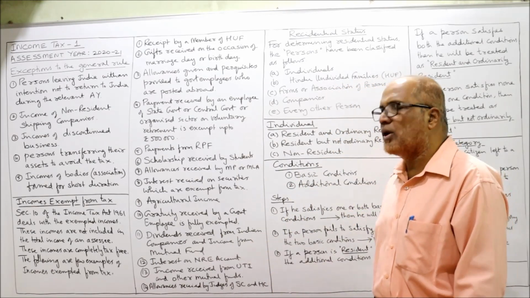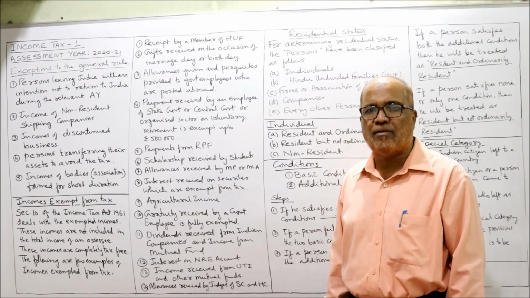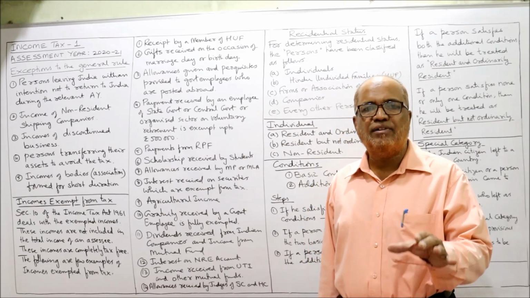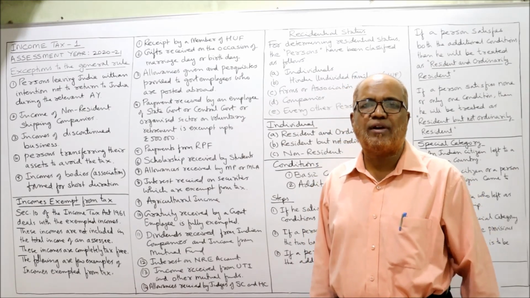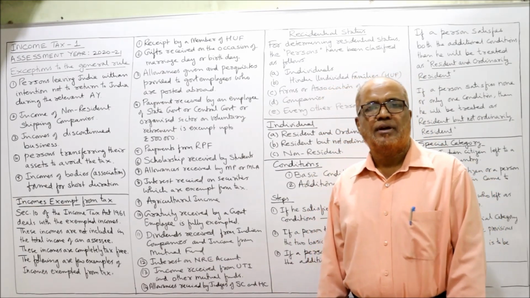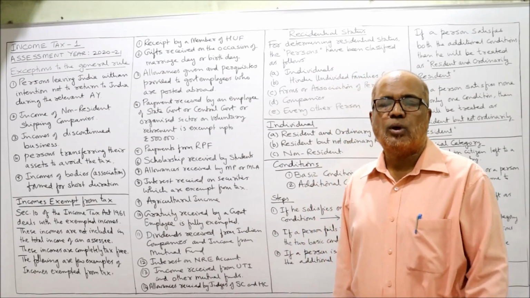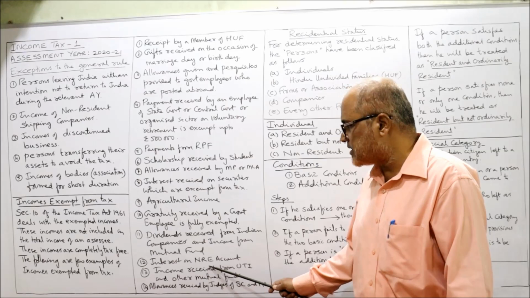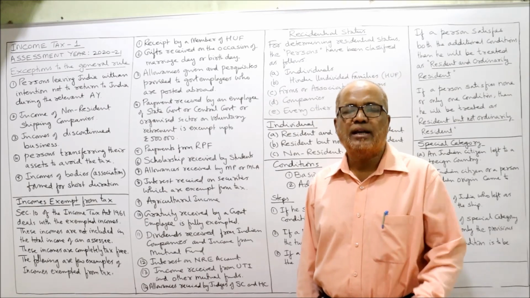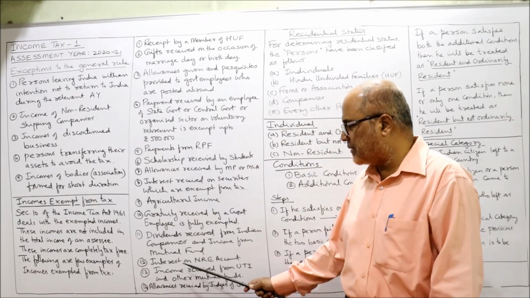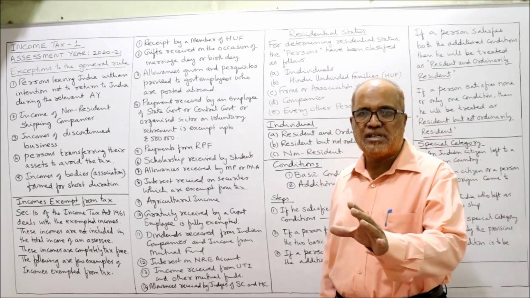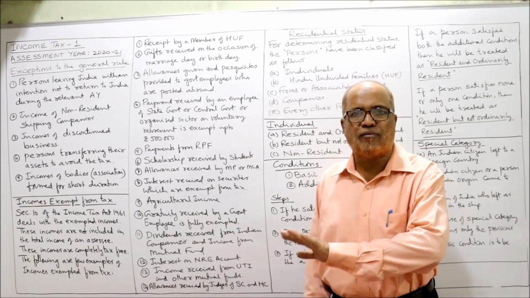Next, gratuity received by a government employee is fully exempted. Then dividend received from Indian companies and income from mutual funds. The dividend received from Indian companies and income received from units of mutual funds is fully exempted. Next, interest on NRE account, non-resident external account. The interest earned on an NRE account is exempted. Income received from UTI, Unit Trust of India, and other mutual funds is exempted. Lastly, allowances received by judges of the Supreme Court and High Court are fully exempted.